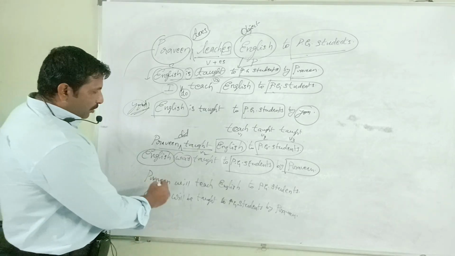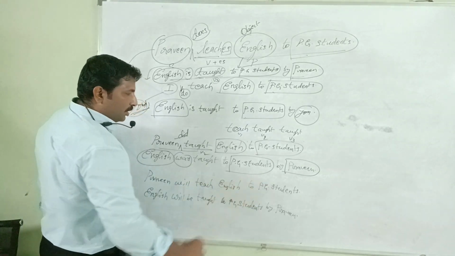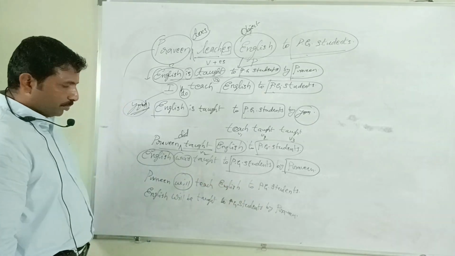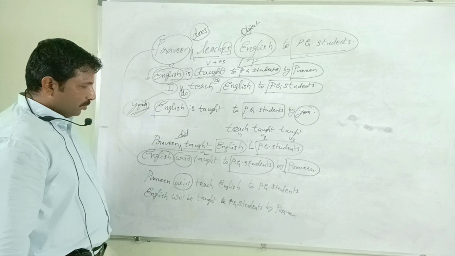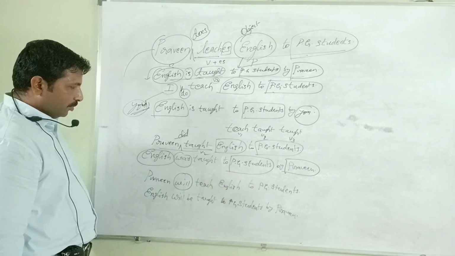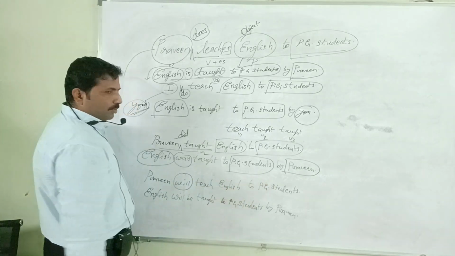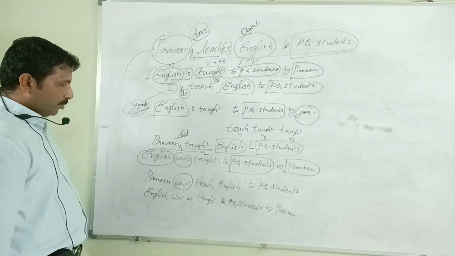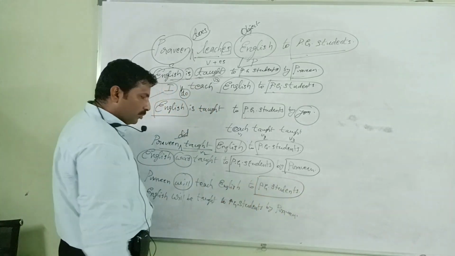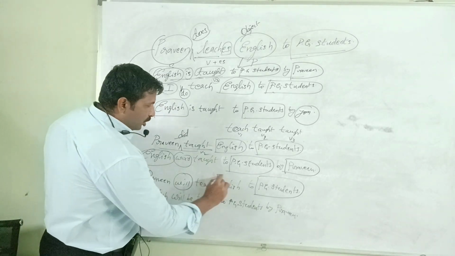Very good. Praveen will teach English to PG students. What is the auxiliary verb in this sentence? Will. Okay. Negative sentence of it: Praveen will not teach English to PG students. Yes or no question: Will Praveen teach English to PG students? Negative yes or no question: Will not Praveen teach English to PG students? PG students must be the answer. To whom will Praveen teach English? Very good. English must be the answer.